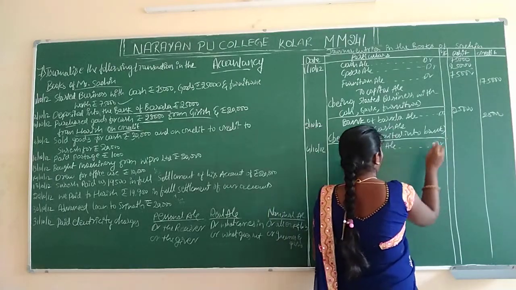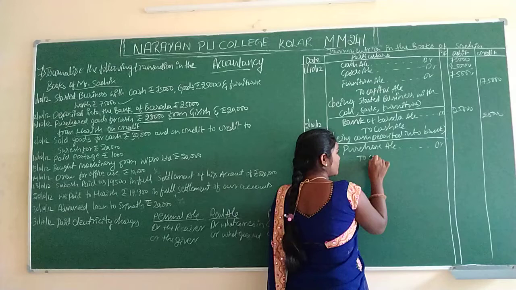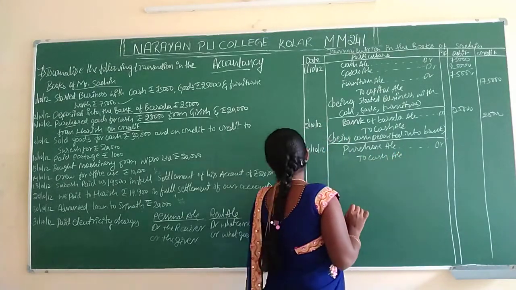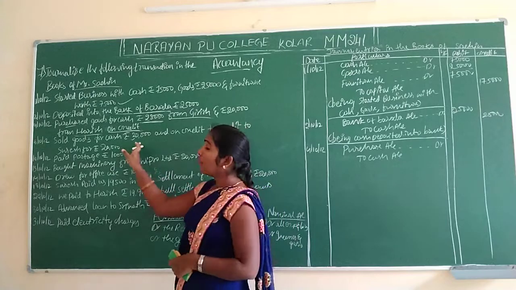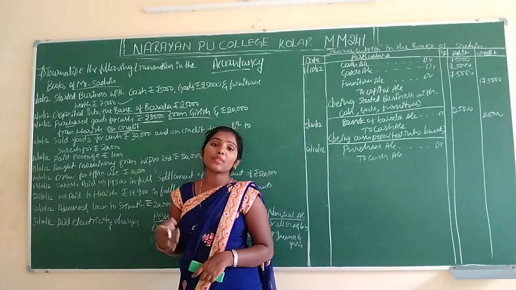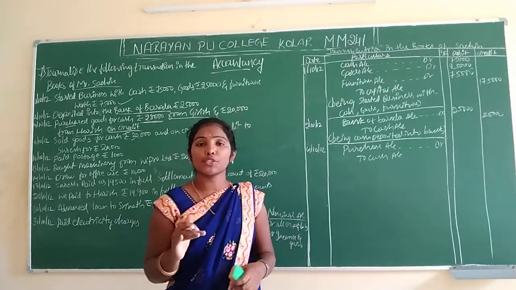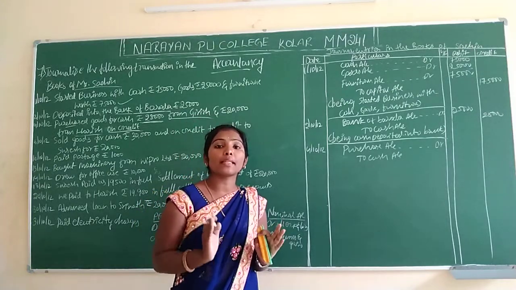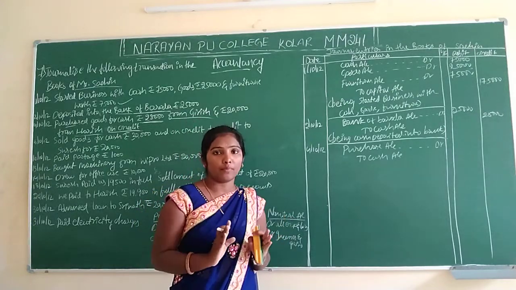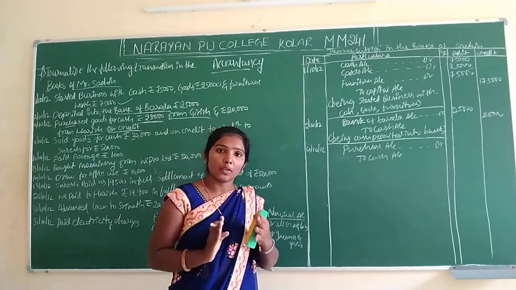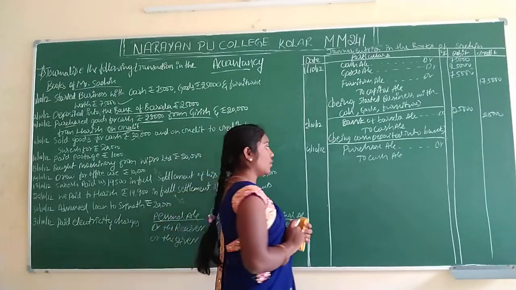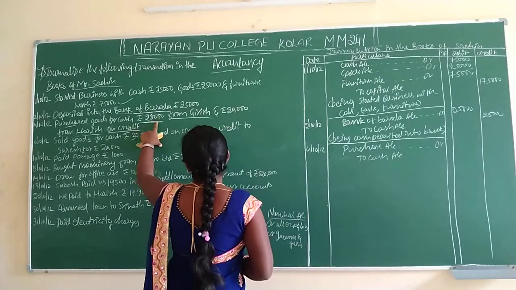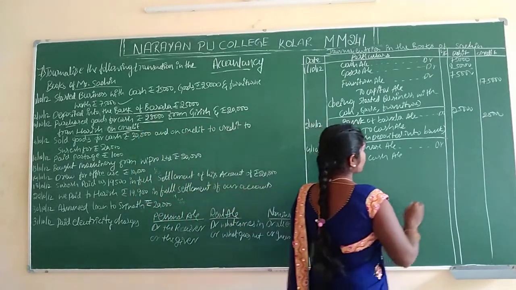Purchase account debit. And first time they purchased from Girish for cash. Second time they purchased but they did not pay the amount here. If they do not pay, we will write the name of the person from whom we purchased. We will write their name here. Okay. How much amount is there here? 28,000.